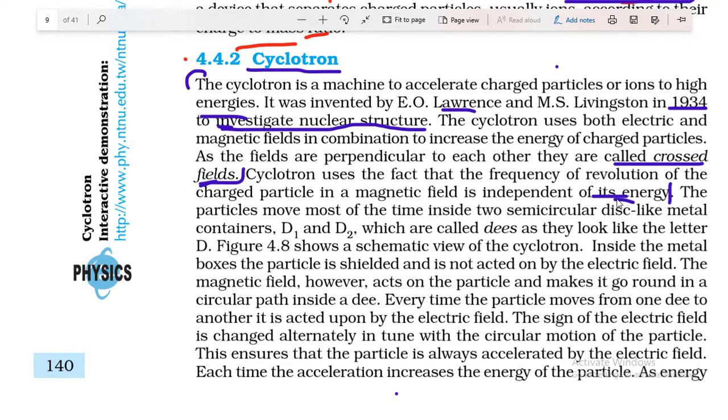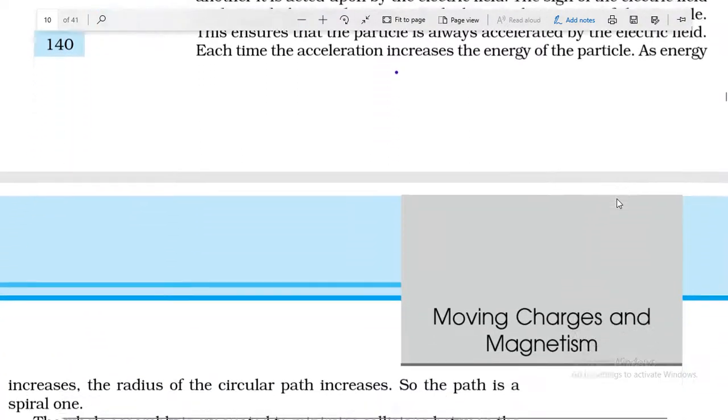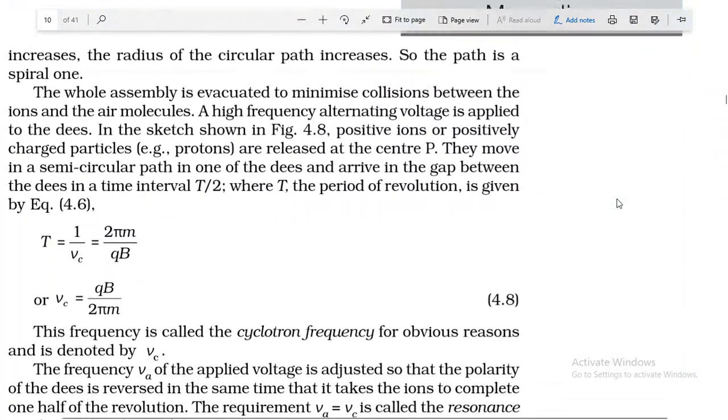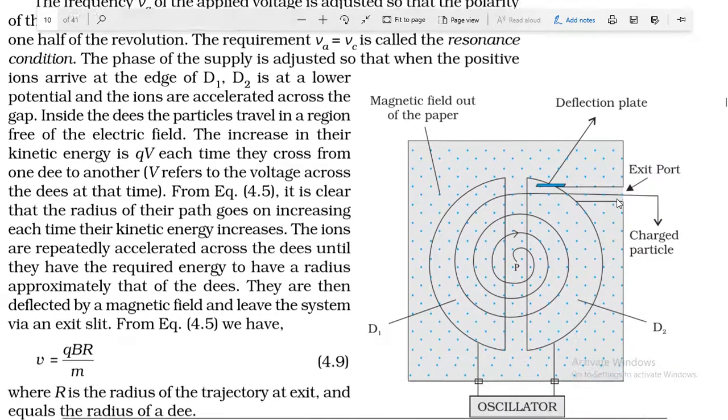Now we are going to understand this figure, by which we try to understand the structure of a cyclotron.